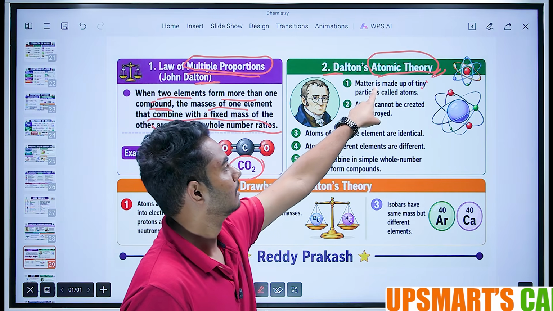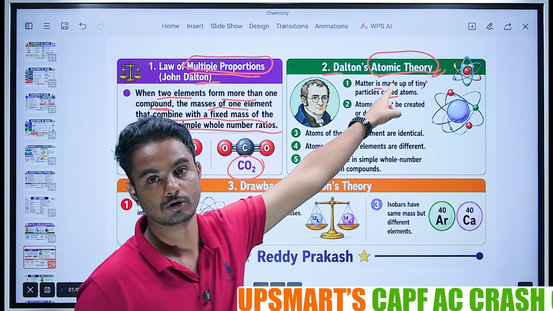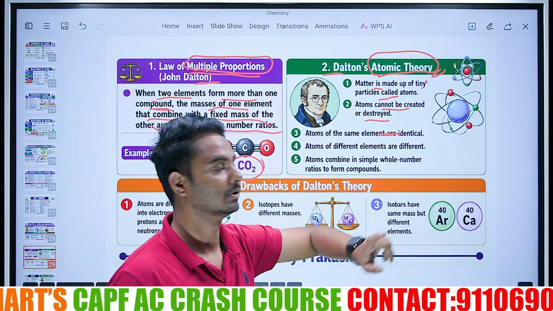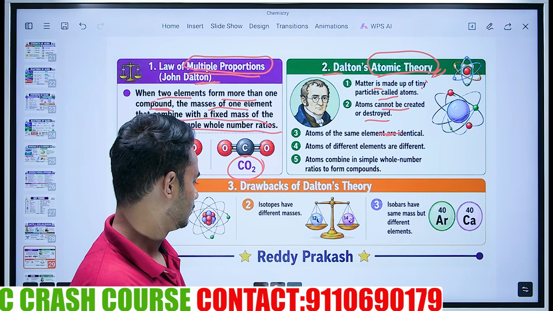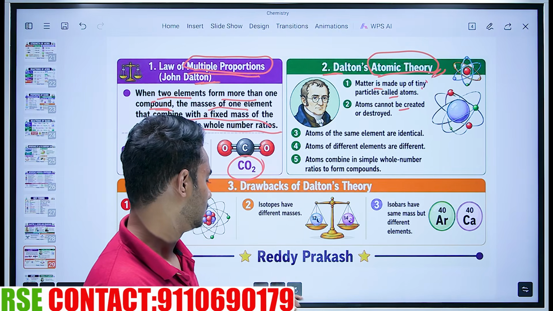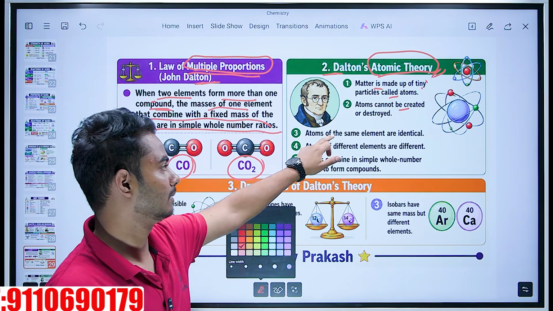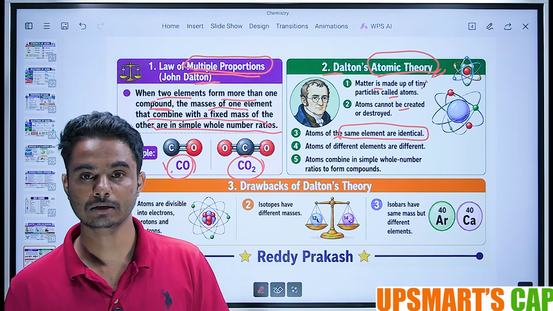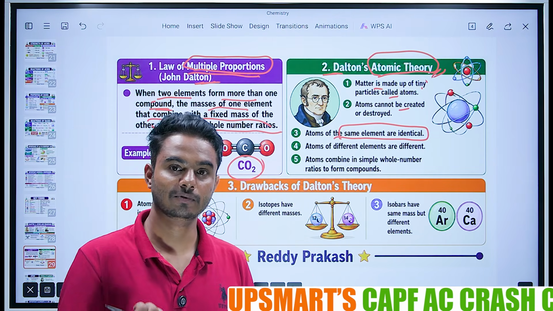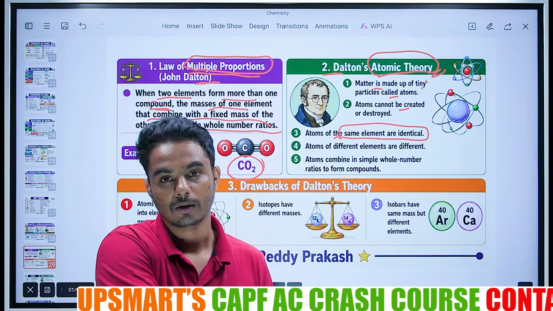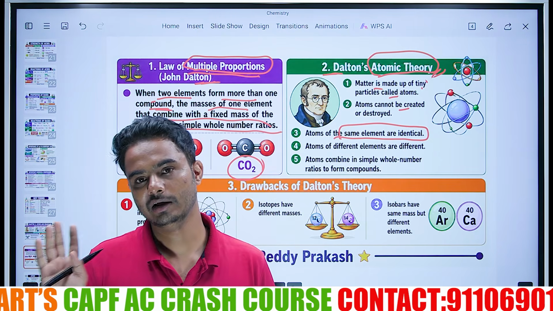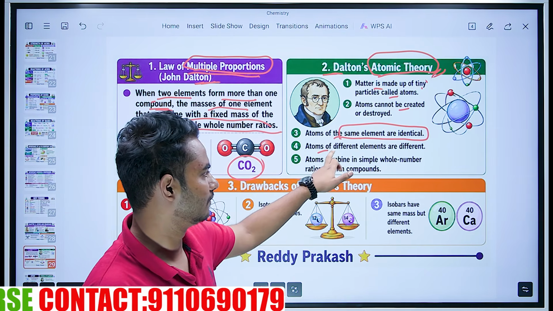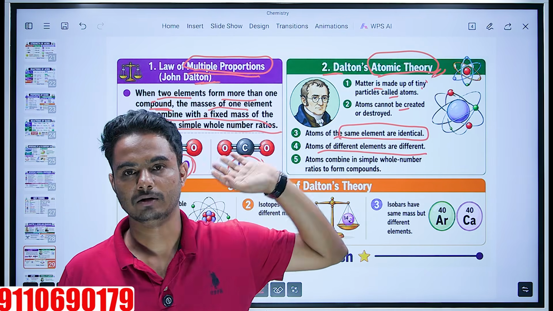Now, he repeated that postulate in his theory. Other things being, atoms cannot be created nor destroyed. It was given by Dalton. And another postulate being, atoms of the same element are identical. Hydrogen atoms, regardless of where it is, how it is, with whom it is, will be identical to any other hydrogen atom. Easy.